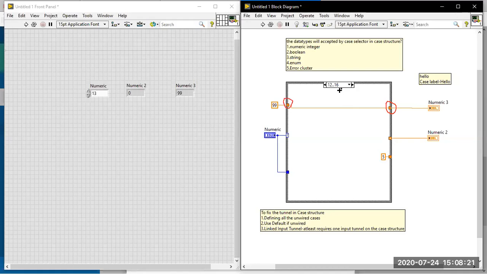Understood? Understood all of you? Understood or not? If you understood, tell me. If you have any doubt, you can also ask.